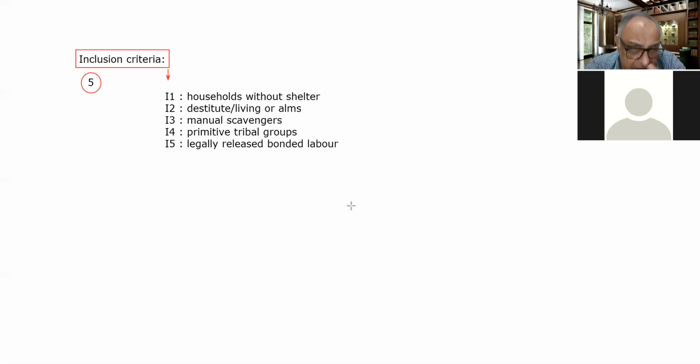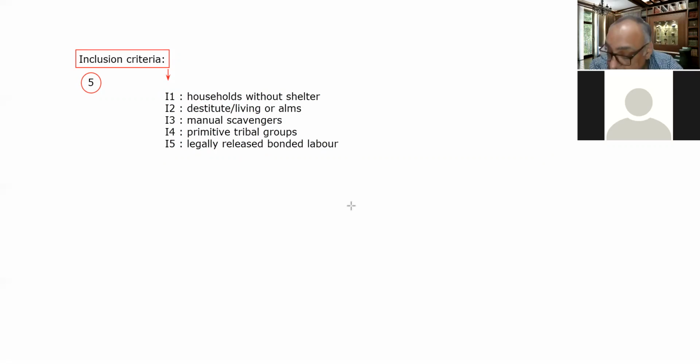Let me tell you that bonded labor is a form of modern slavery. An individual who works for someone to pay off the debts of that someone is known as a bonded laborer.